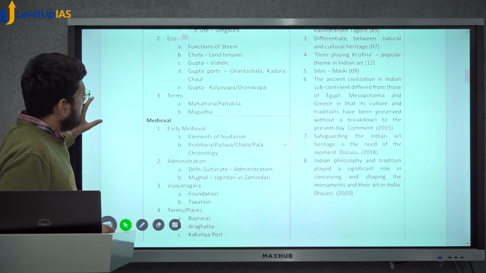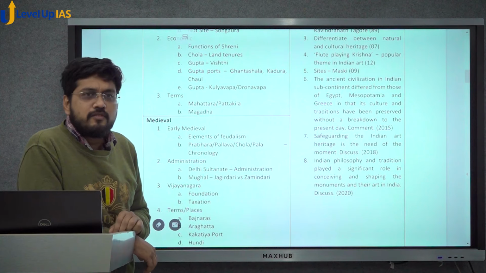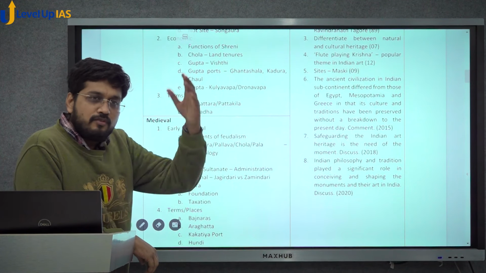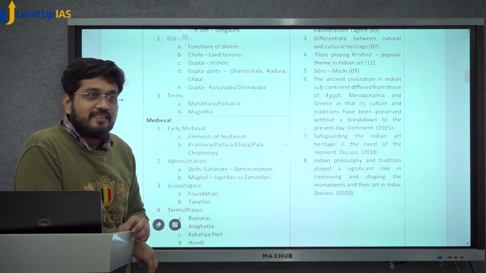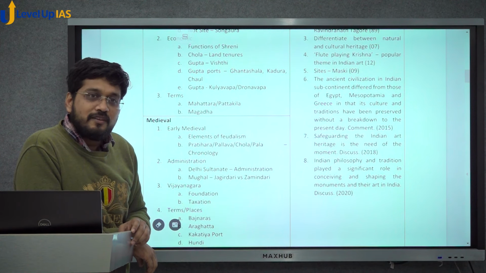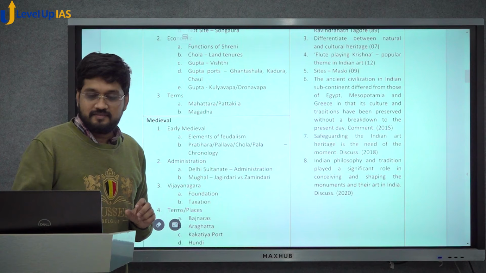These are specific terms, and students are generally afraid of these kinds of questions. What does this term mean? They feel that we need to prepare a glossary of all the words and then remember the words by heart. Don't do that. The glossary will never be exhaustive. You need to know the word in context, and that context is what matters.